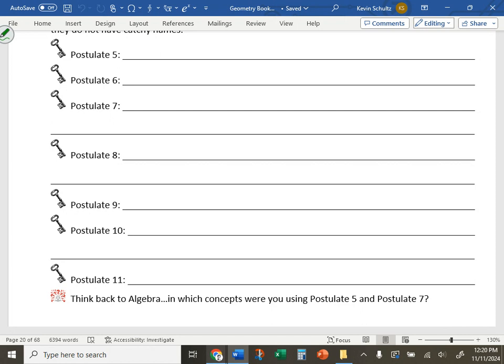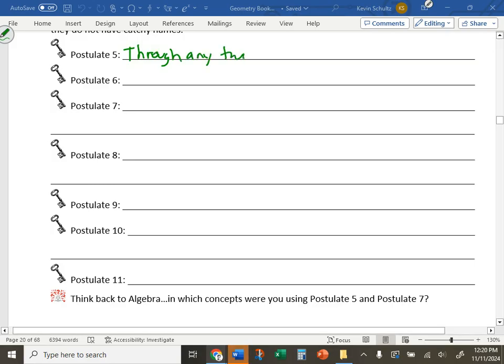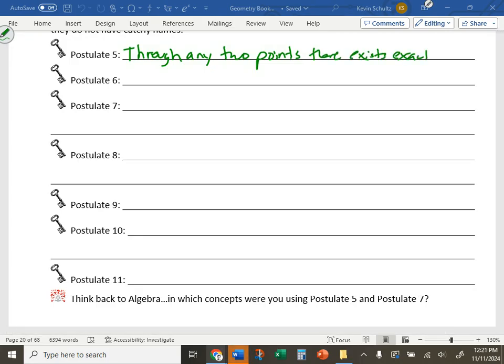So, postulate 5. Through any 2 points, there exists exactly one line. Through any 2 points, there exists exactly one line. There exists exactly one line. Yes? What is postulate 4?